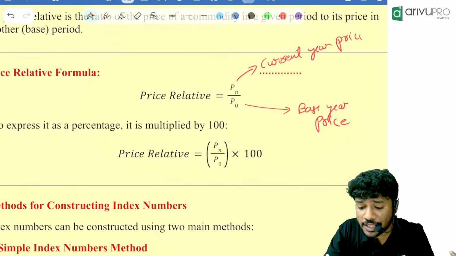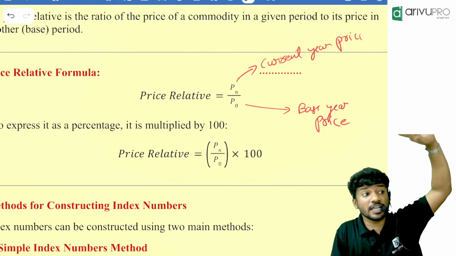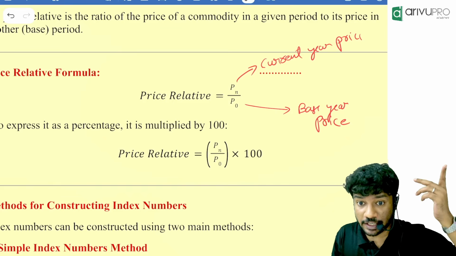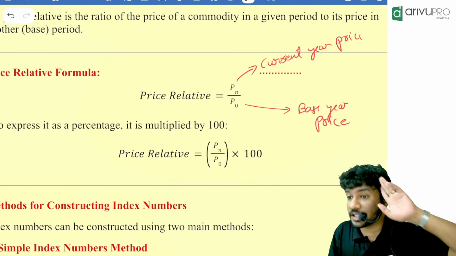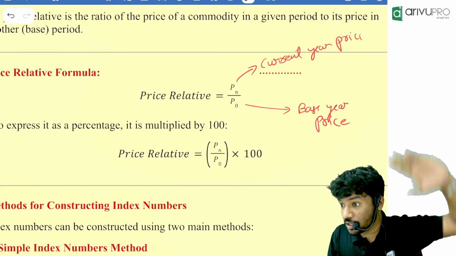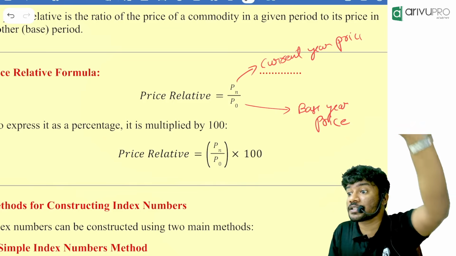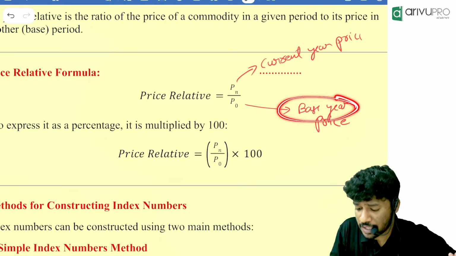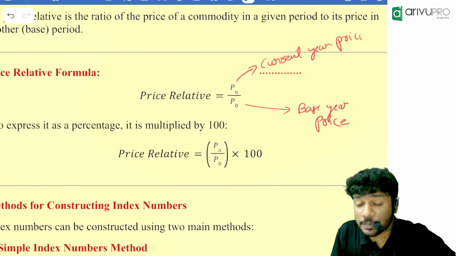Then what is the base year, people? The base year is whichever year we are comparing to. For example, they say 1947 is the base year. So in the denominator, always think of the base year: whichever year with respect to 1947, the economy went up. Likewise, the question will be there. So sometimes 1947, sometimes 1990, can be called the base year.